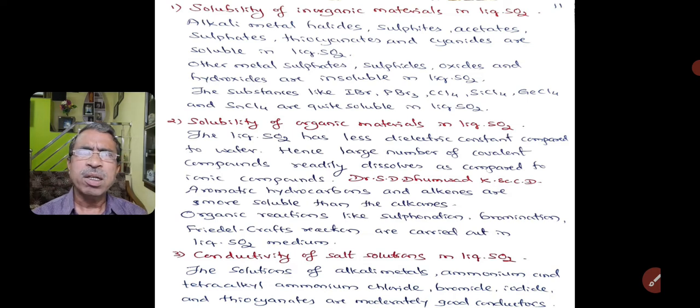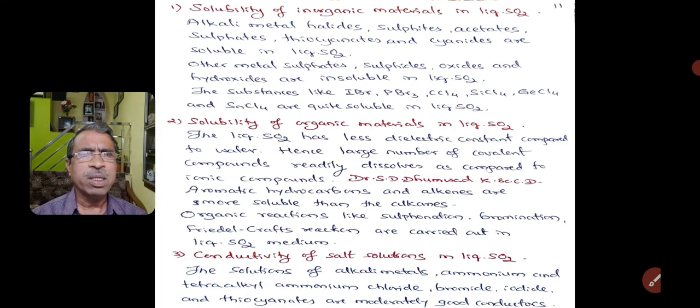Now coming to the second, solubility of organic materials in liquid sulfur dioxide. Liquid sulfur dioxide has a lower dielectric constant compared to water. Hence, a large number of covalent compounds readily dissolve as compared to ionic compounds.